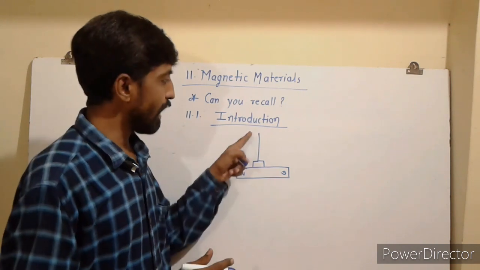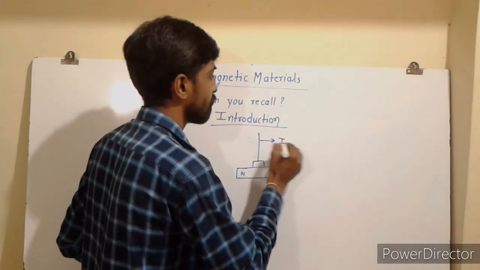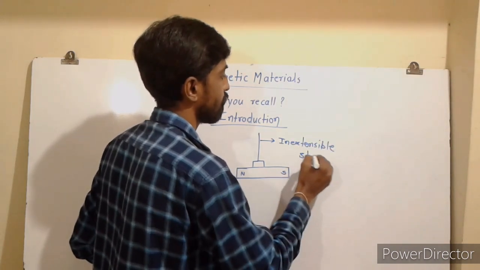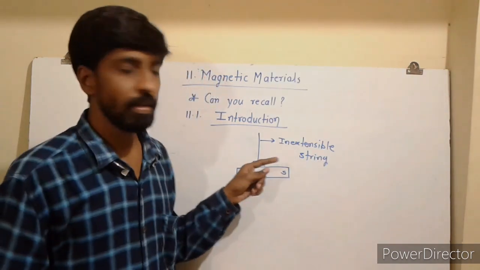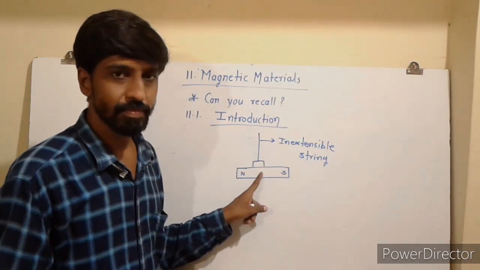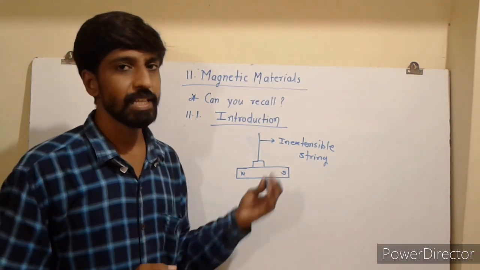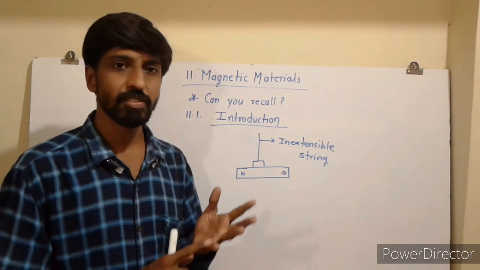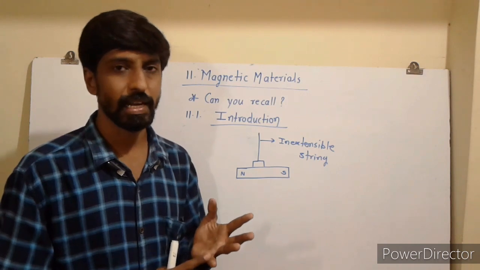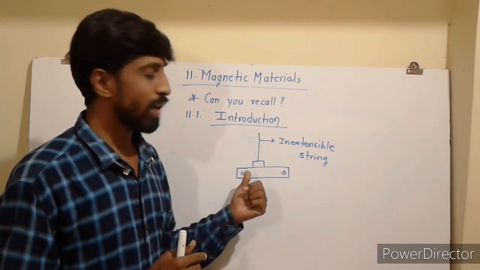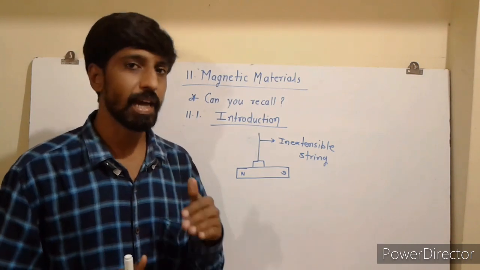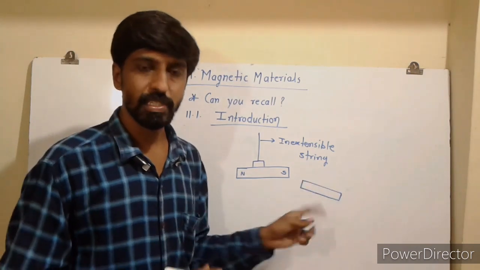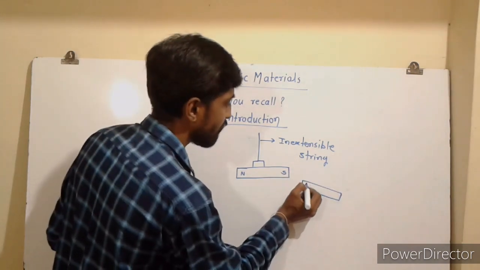Suppose this is an inextensible string. This is the short bar magnet, and we know that it is freely suspended in air. So it remains at the position of geographic south and geographic north direction. Suppose we have to extend this experiment. Take another short bar magnet kept closer to the freely suspended bar magnet. Suppose this is another short bar magnet which is having north and south pole.